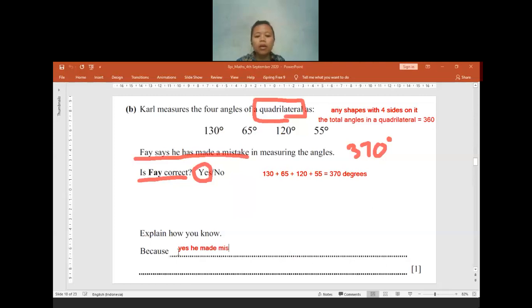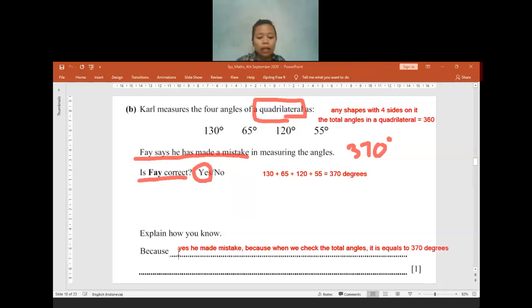He made a mistake because when we check the total angle, it is equal to 370 degrees.